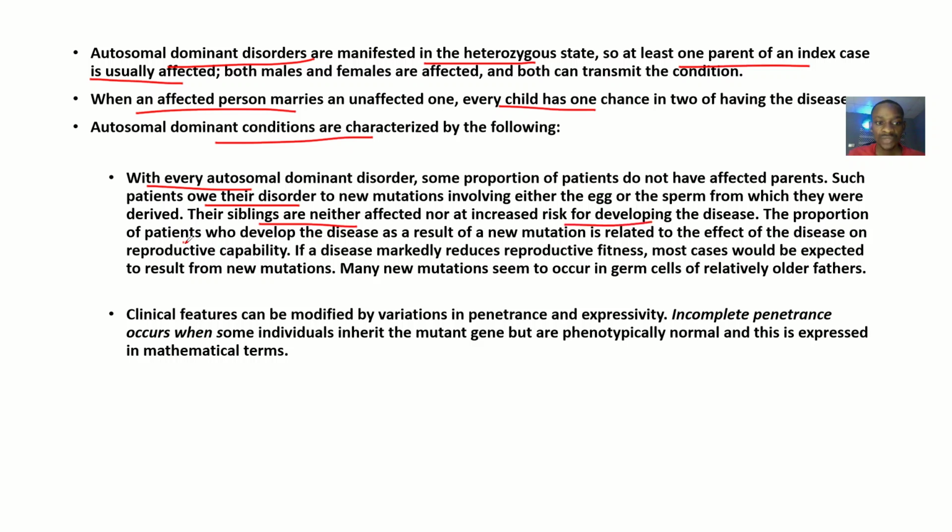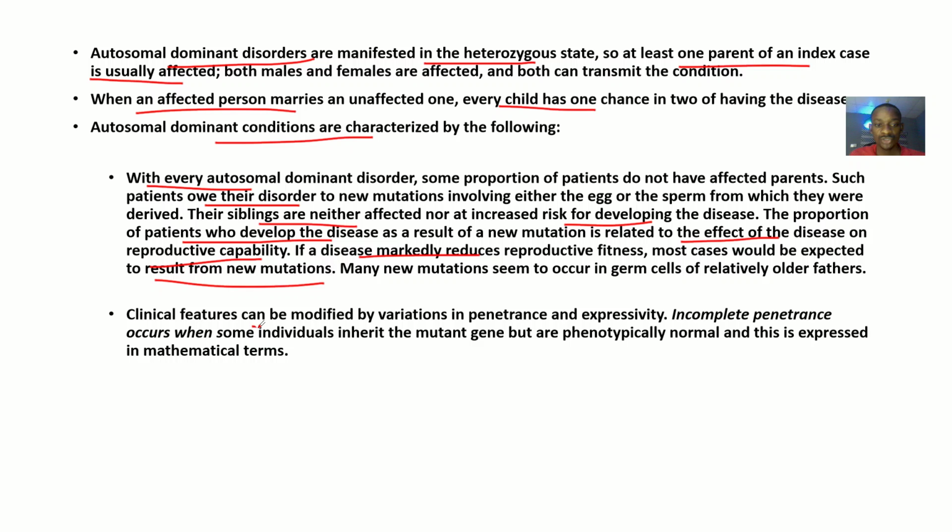The proportion of patients who develop the disease as a result of new mutation is related to the effect of the disease on reproductive capability. If a disease markedly reduces reproductive fitness, most cases would be expected to result from new mutations. Many new mutations seem to occur in germ cells of relatively older fathers. So older men are more prone to these mutations in their sperm.